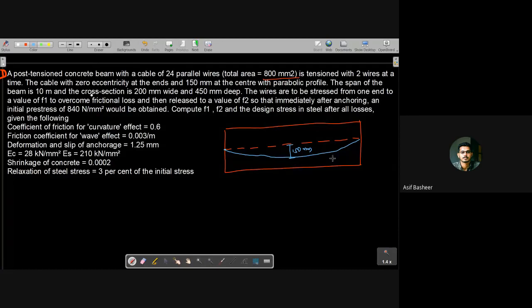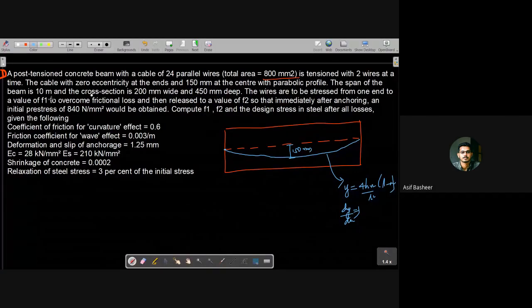The parabolic profile means I can write the equation of this cable as y = 4h x (L - x) / L square. From here you will get dy/dx, which we have studied, and from there you will get the value for your alpha.